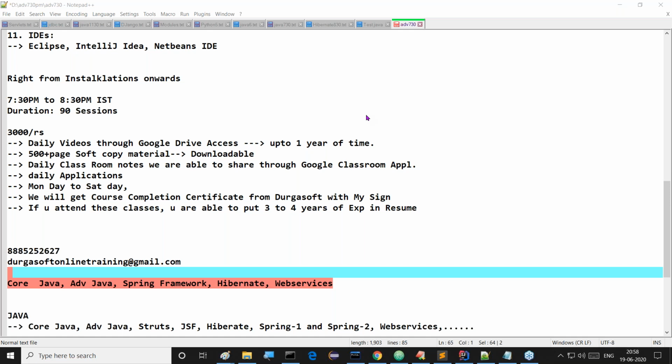That will be good. Even I requested a number of times that he take one advanced Java class, but he has not taken it. If he takes an advanced Java class, I want to take rest, but unfortunately he has not started advanced Java classes. That's why I'm taking these advanced Java classes. Right, sir, I'll plan early morning core Java classes, but not immediately.